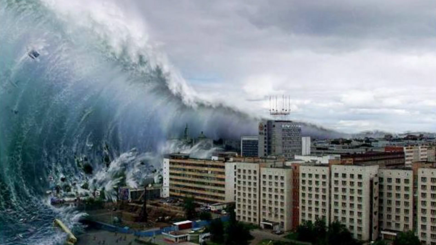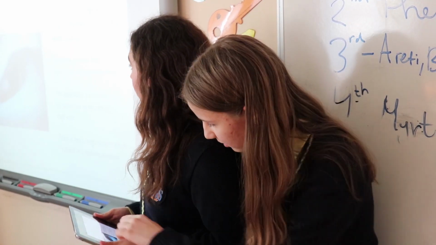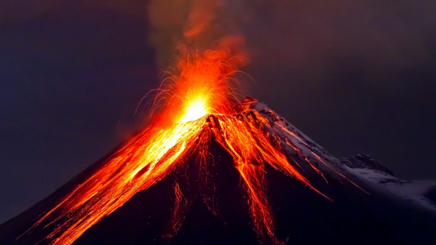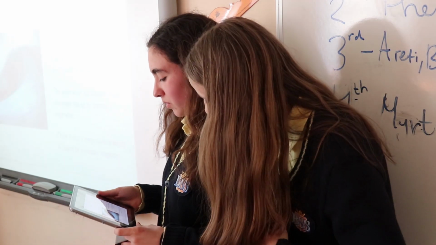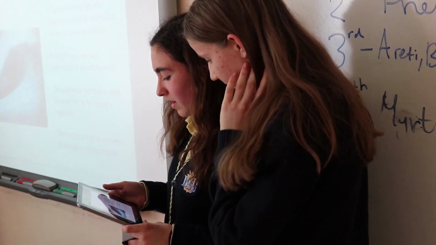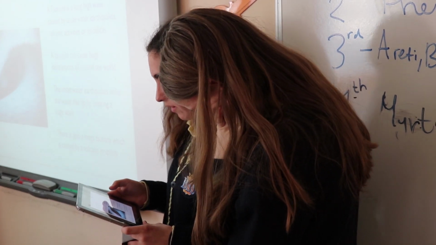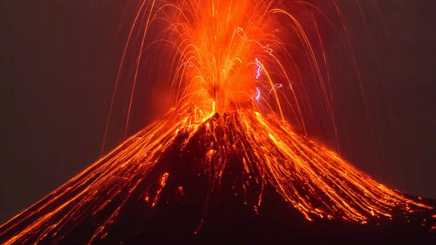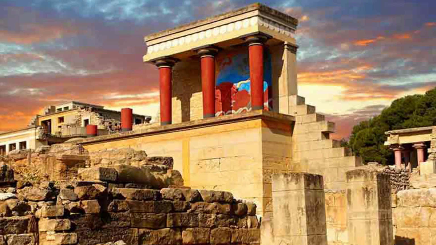A tsunami is a long, high wave caused by underwater earthquakes, volcanic activities, or landslides. Huge destruction all around the world. The underwater earthquakes make the water rise up by creating a huge wave. There is also a mega tsunami which is caused by volcanic eruption. The eruption of the volcano and the destruction of the Minoan civilization, that is very old.